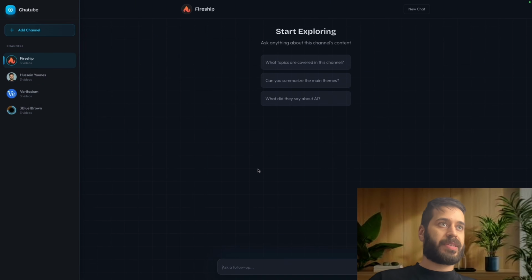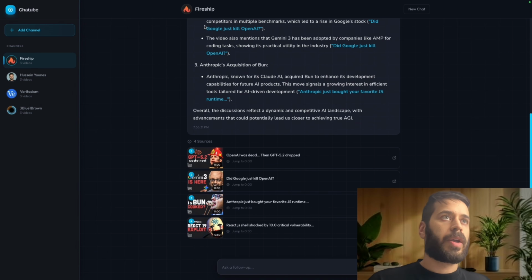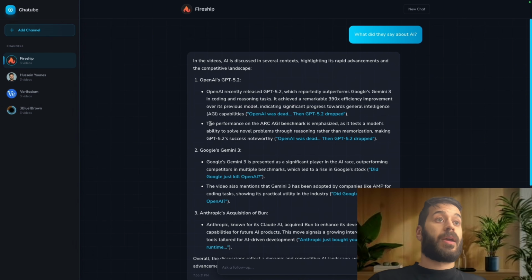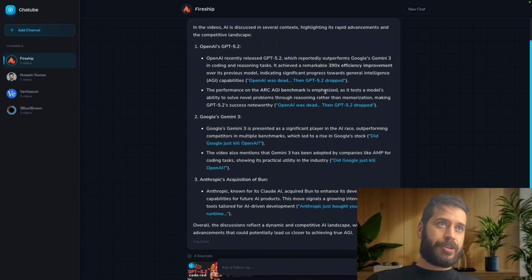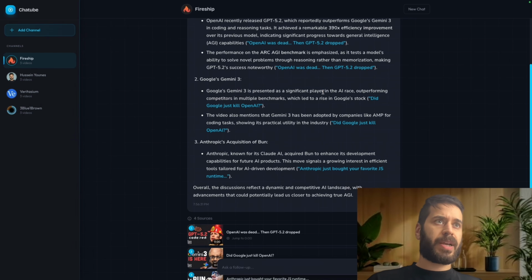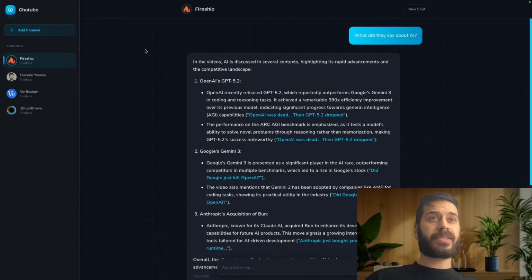So we can do the same for Fireship. Let's, for example, ask what they said about AI. Okay, so OpenAI has recently released GPT 5.2, which reportedly outperformed Gemini 3. The performance on the ARC AGI benchmark is emphasized, and there is also something about Gemini. I think he made a video about Gemini, that's correct. And Google Gemini is presented as a significant player in the AI race, outperforming competitors in multiple benchmarks, Anthropic's acquisition of Bun. I think this is a cool thing to do, but now let's see how I built that.